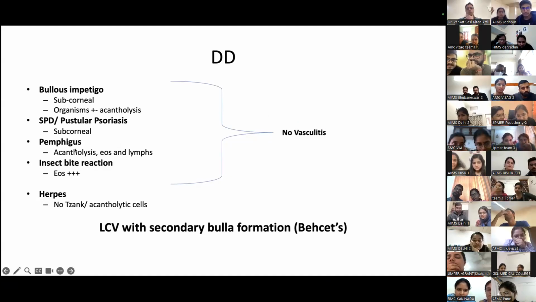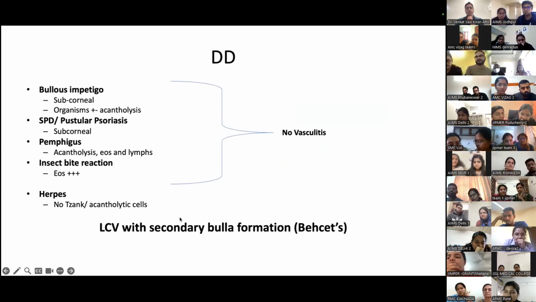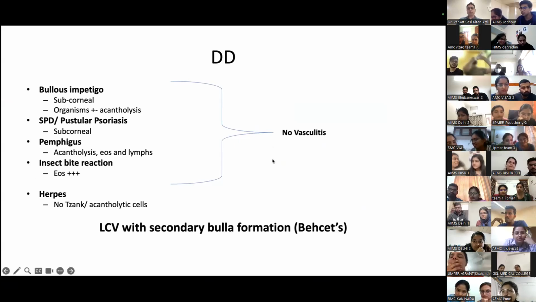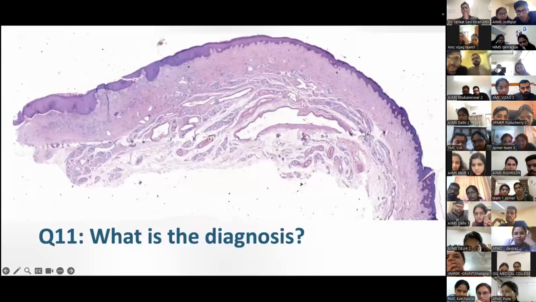Pemphigus you may think about, but there's no acantholysis. Insect bite reaction, again no vasculitis. Herpes can present with vasculitis, but there are no Tzanck cells, no acantholytic cells. So herpes is probably the closest differential of all the differentials I've put in. So this is actually a case of Behçet's, which presented with leukocytoclastic vasculitis with secondary bulla formation. Well done. So that brings us on to question number 11.